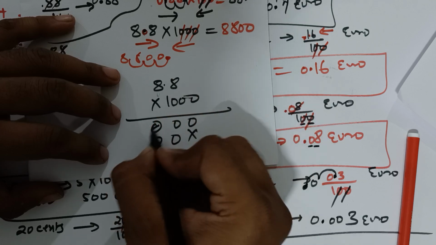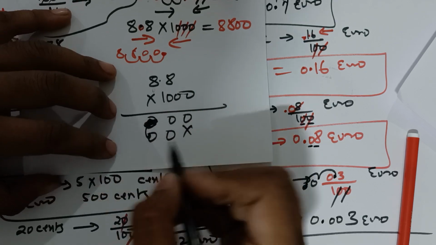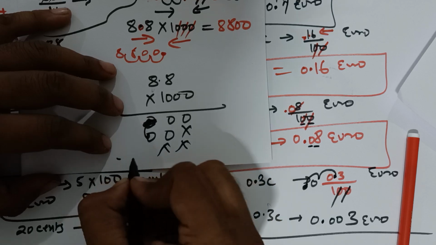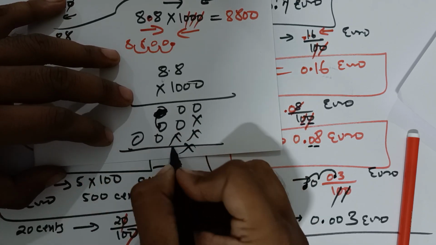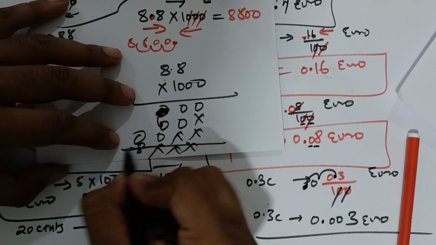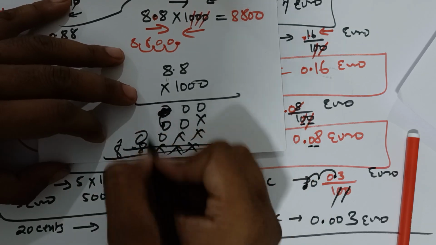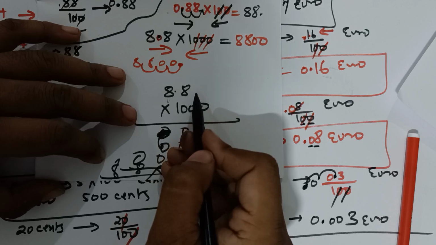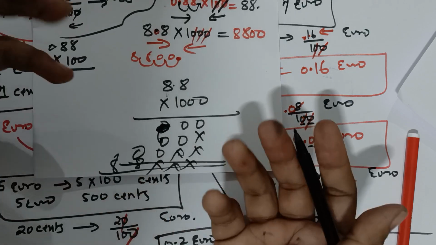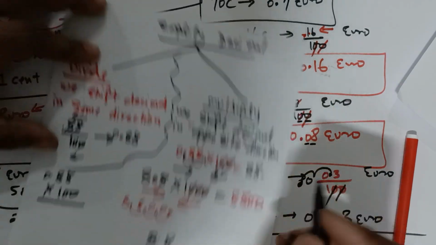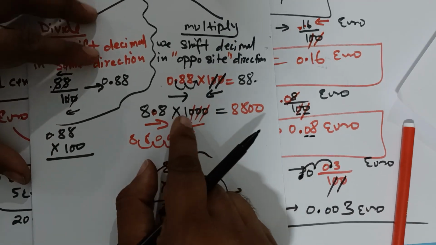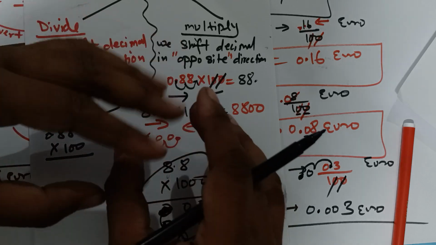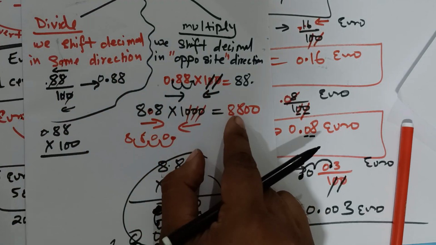There are only 2 zeros, right? Then 0, 0, then 1 8, then again 1 8, add it and put the decimal back. You can do it this way, but this is a very long process. So for multiples of 10, 100, 1000, you can do it easily with the trick.